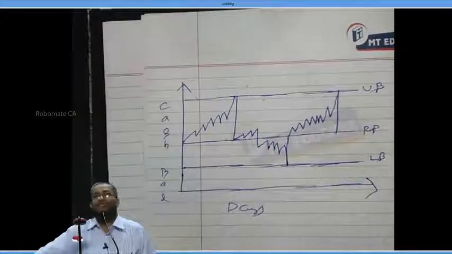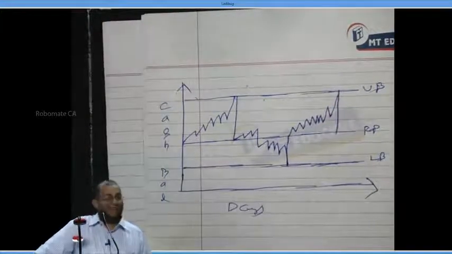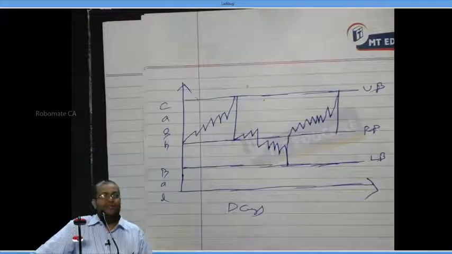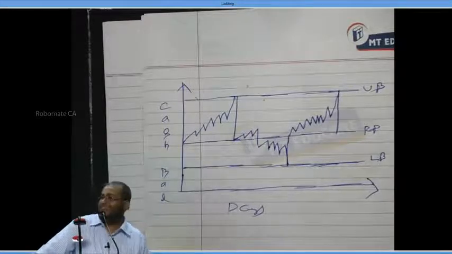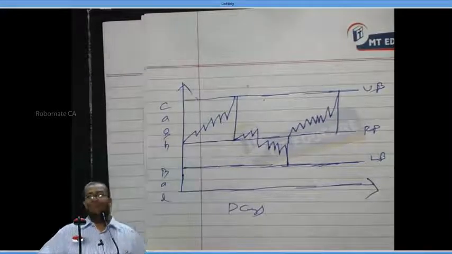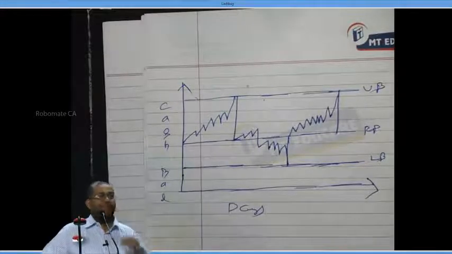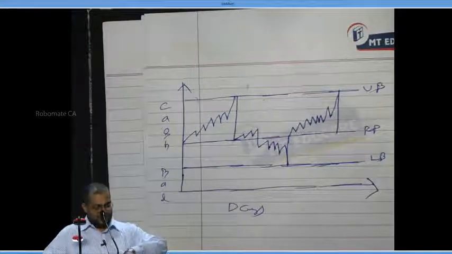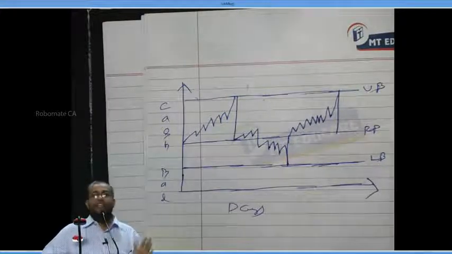Enough. Can I proceed now? I have finished drawing the diagram. Don't take so much time for scribbling. Okay. Finished copying or not?